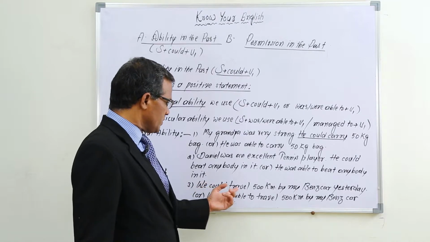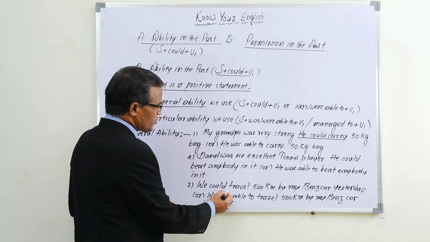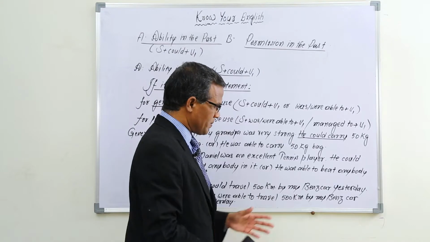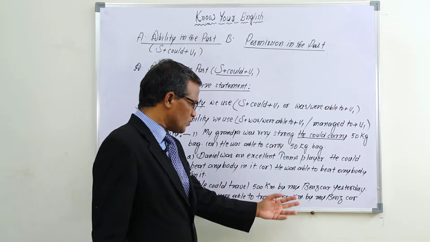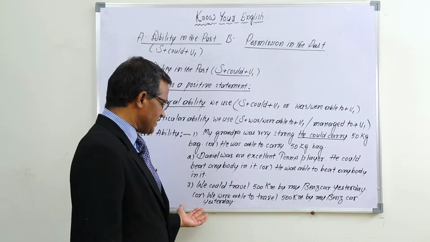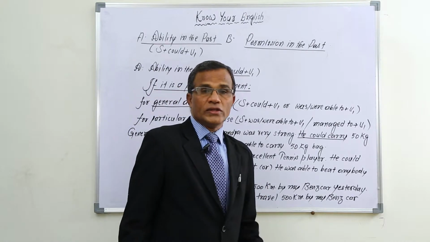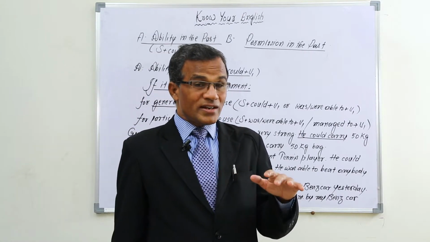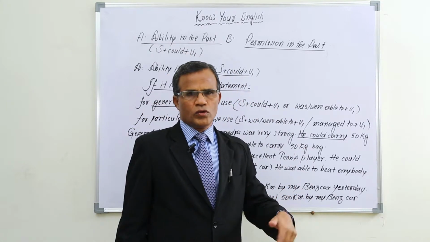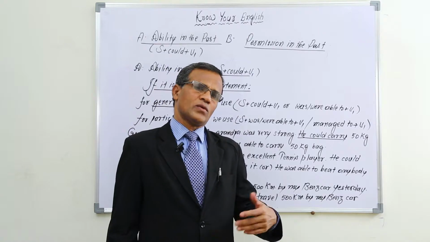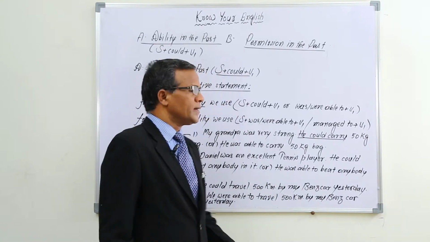That's why we could travel 500 kilometers by my Benz car yesterday. Or we can use, we were able to travel 500 kilometers by my Benz car yesterday. So, in this way, if it is general ability in the past, we can use could plus V1 or was or were able to plus V1.